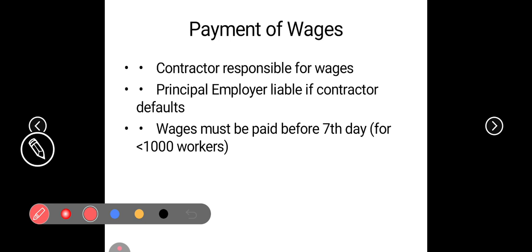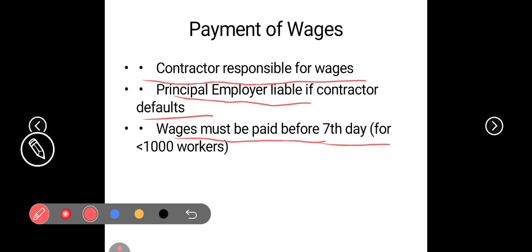So payment of wages: the contractor is responsible for wages, and the principal employer is liable if the contractor defaults. Wages must be paid before the 7th day for fewer than 1,000 workers. Now these are some of the most important points that you should make a note of. First of all, what does it say? The contractor is responsible for the wages of the contract laborers, or the company, the manager, or the person who hired the contractor for the contract labor will be liable for that.